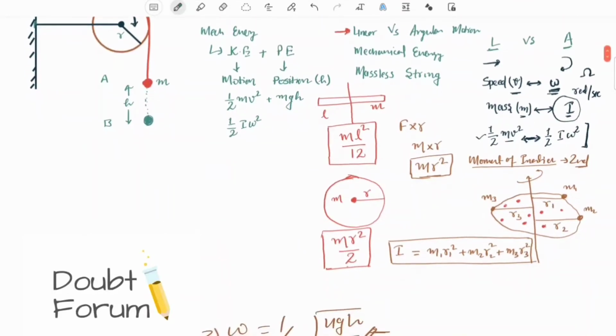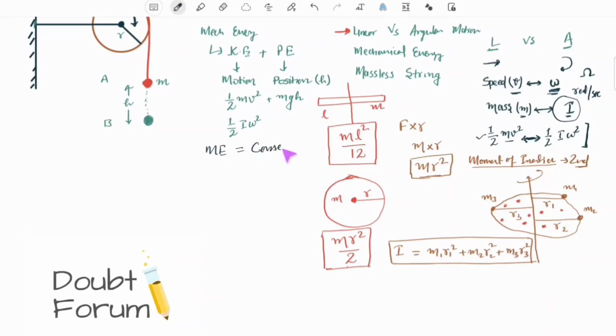So here we would be using an important law called the law of conservation of mechanical energy, which states that when the forces acting on a system are conservative forces, the total mechanical energy of the system is conserved.